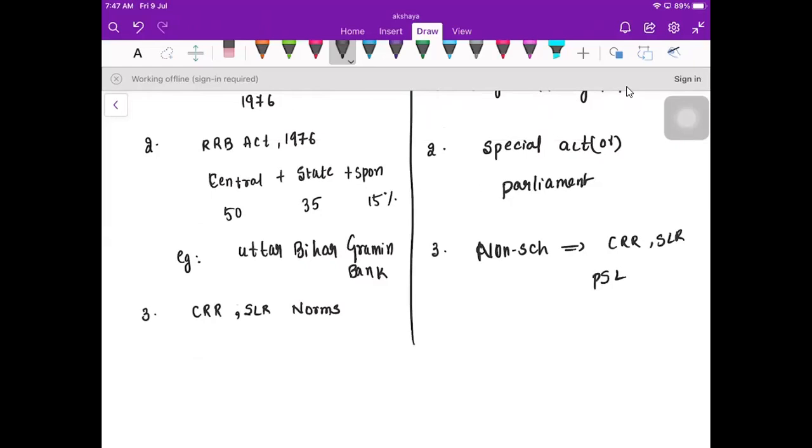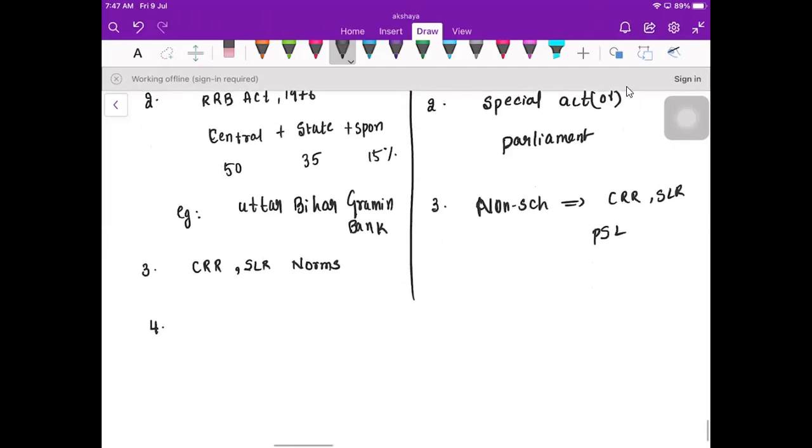Okay, RBI will prescribe. Fourth one, they are restricted to few districts, but here they are mostly initiated in most of Karnataka, Andhra Pradesh, etc. They are restricted in few districts only.